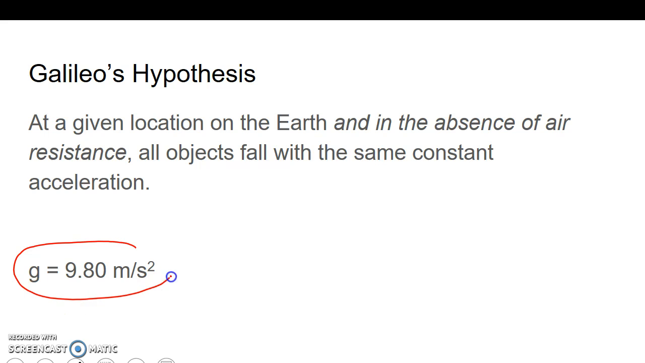And that rate on Earth is 9.8 meters per second squared. So that's the acceleration due to gravity, 9.8 meters per second squared, in the absence of air resistance. Don't forget that in the equation.